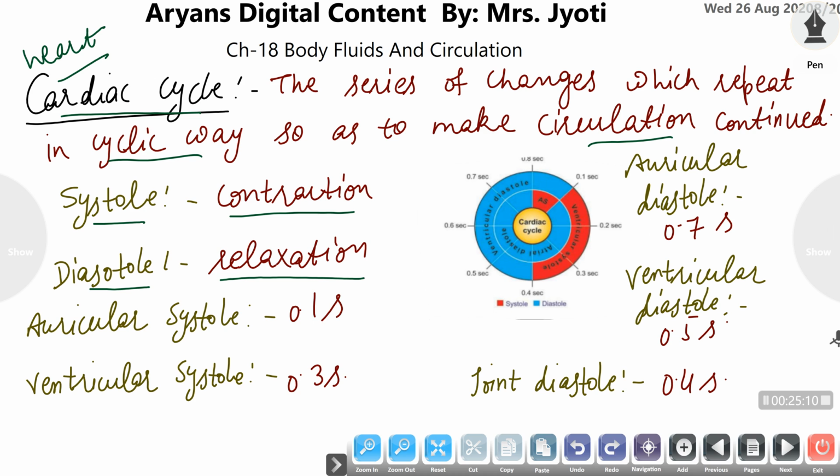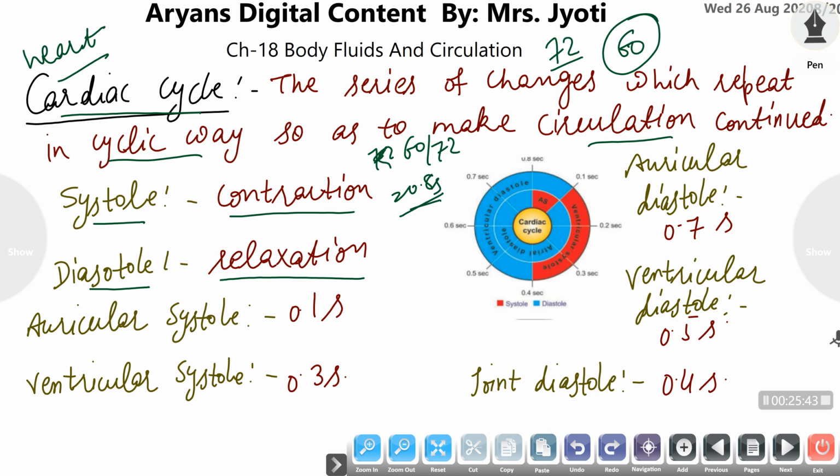The heart rate is approximately 72 beats per minute, and in 1 minute there are 60 seconds. So the time period of one cycle is 60 by 72, approximately 0.8 second. Our heart receives blood and pumps it back in just 0.8 second.